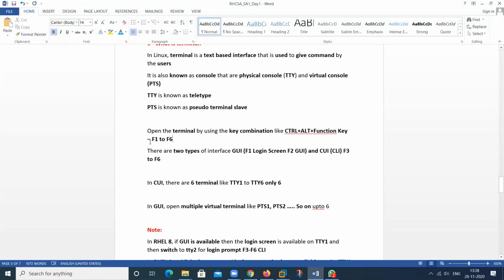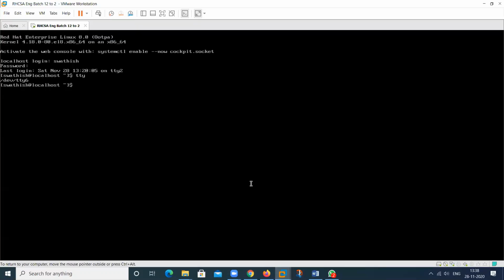Suppose your F1, F2, F3 keys are not working from your keyboard, so we are unable to open the terminal. Then what will you do?